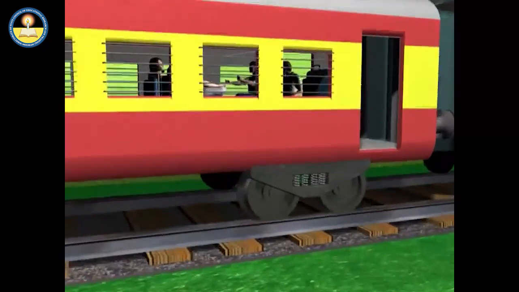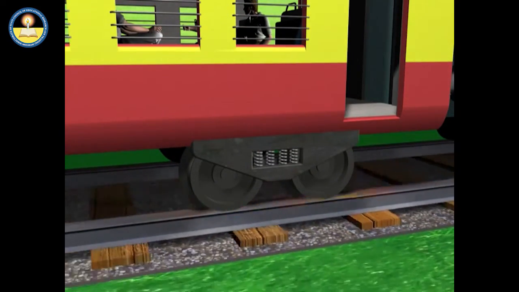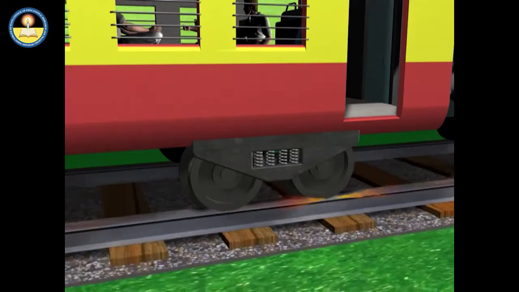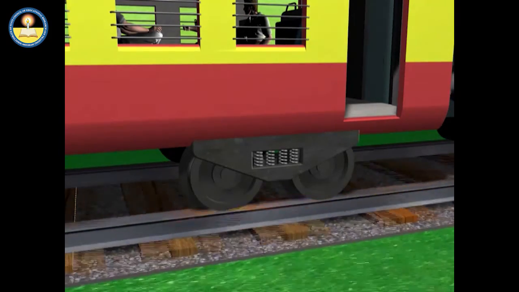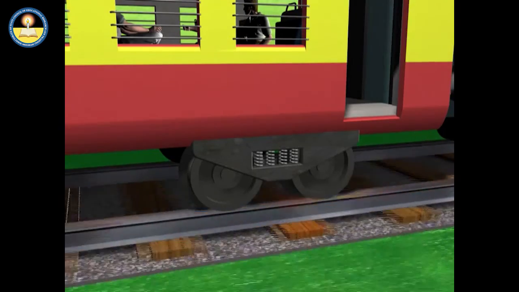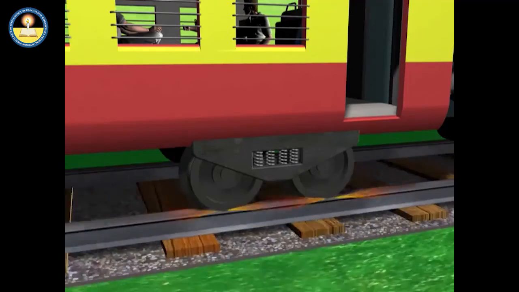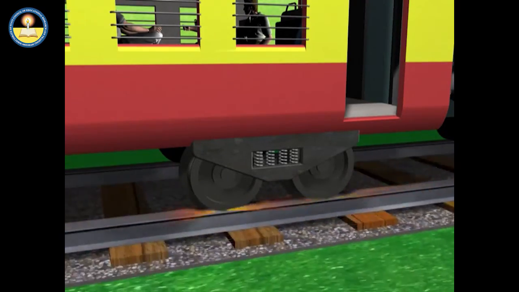While moving a load against the frictional force, some of the energy is converted into heat, some into sound, and the rest of the energy moves the load. The heat or the sound energy is lost to the surroundings.